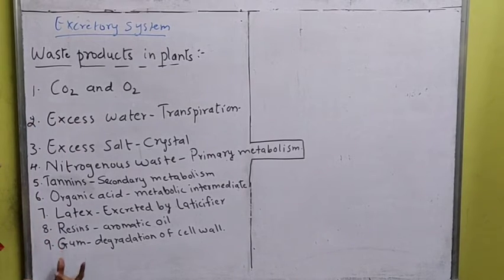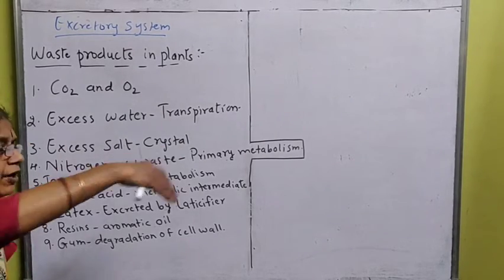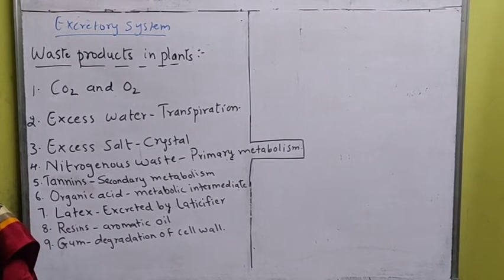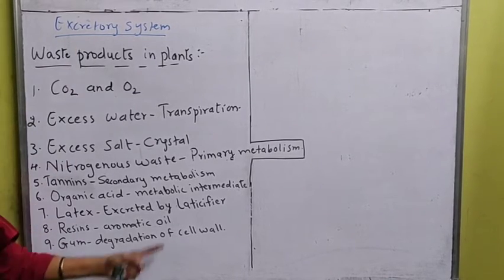And the last is the gum. How this gum is produced? The cell wall of the bark, the cell wall of the leaf, mostly the bark only, the stem part of the plant. What will happen? Degradation of cell wall takes place, breaking of the cell wall takes place, the cell wall becomes dead, and from that the gum is produced. So these are the waste products in plants.